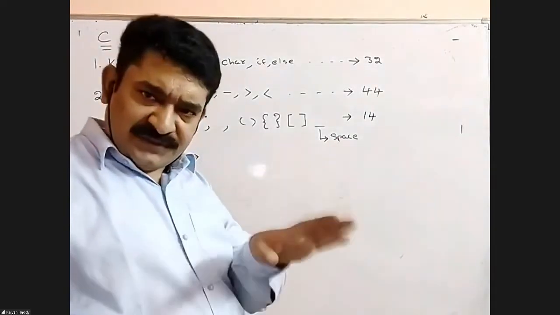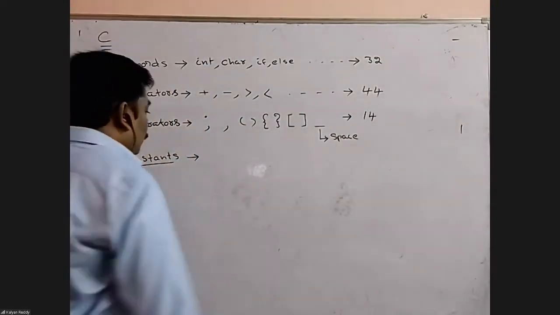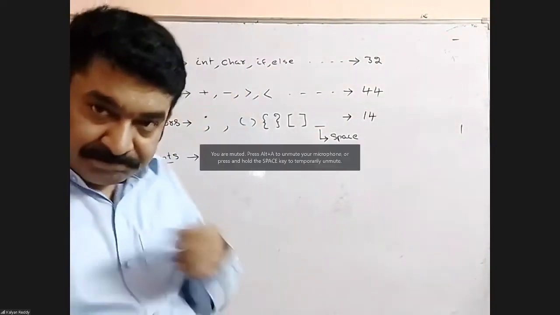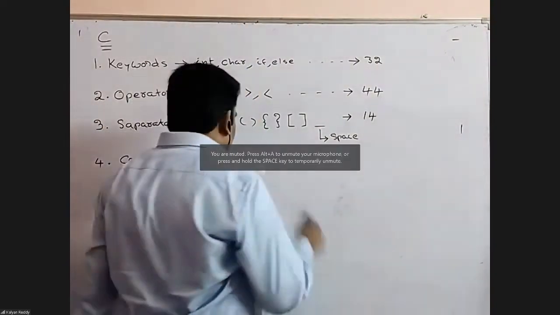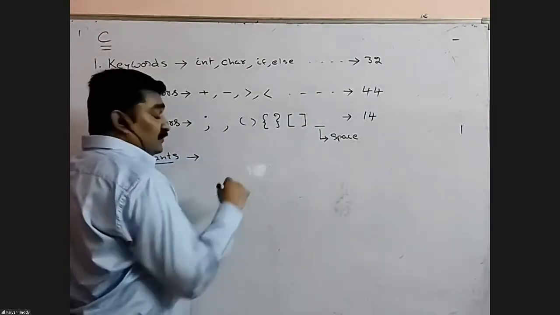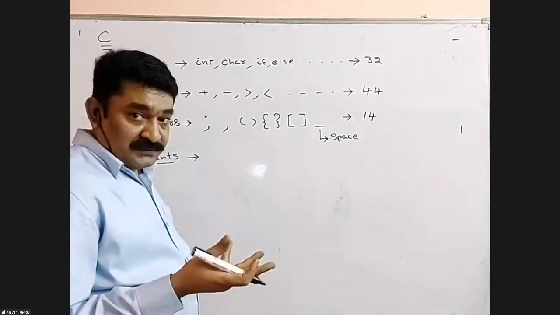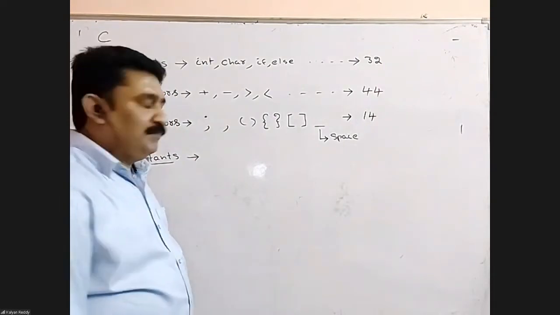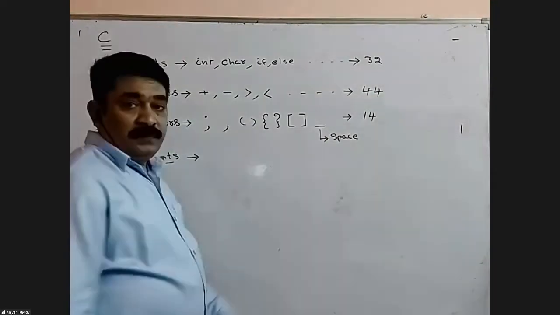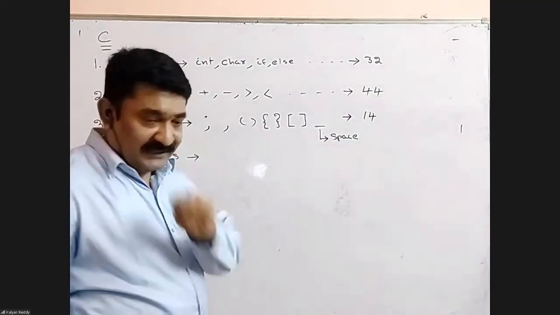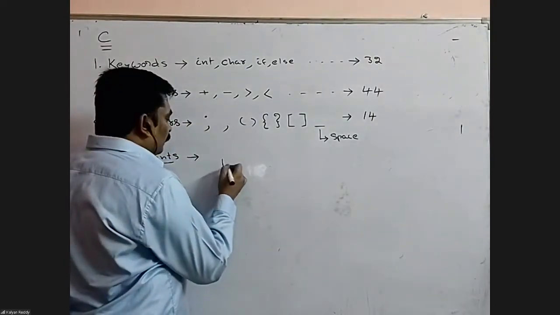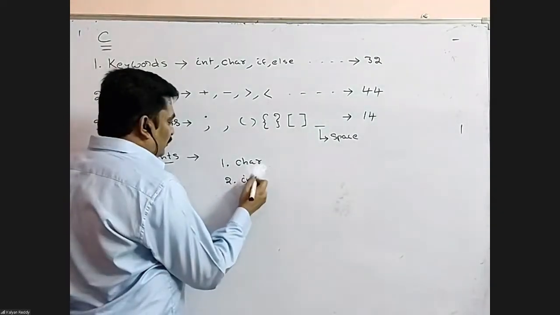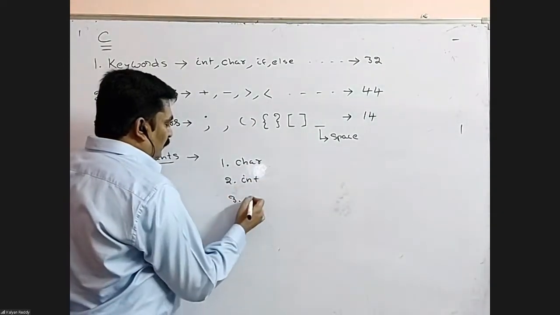Constant means constant, which is fixed. Constants examples: 10 means 10, 20, 30, numbers. Basically constants are divided into three categories: character constants, integer constants, and float constants.